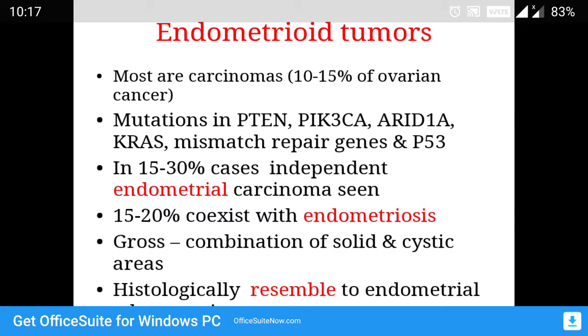Then coming to endometrioid tumors. Endometrioid tumors are called endometrioid because the tumor shows the glandular pattern which resembles the endometrium. Okay, that's why they are called endometrioid tumors. In 15 to 30% of cases there is also independent endometrial carcinoma which can be seen, and in around 20% of the cases there can be coexistence of endometriosis.